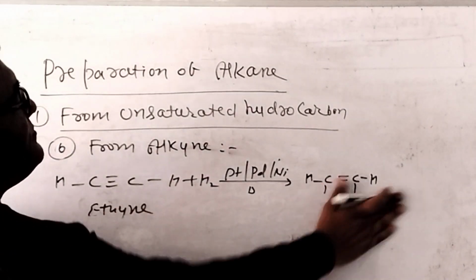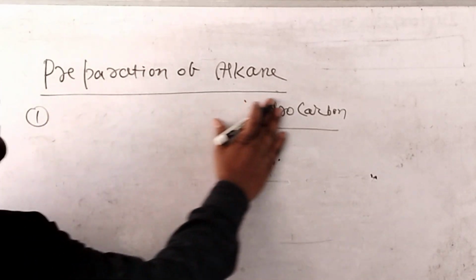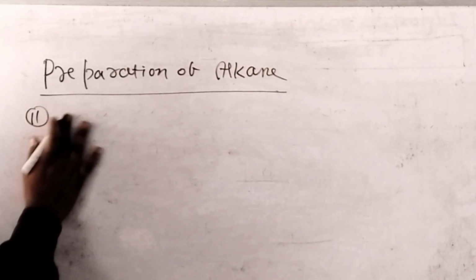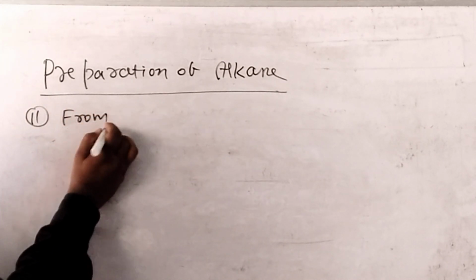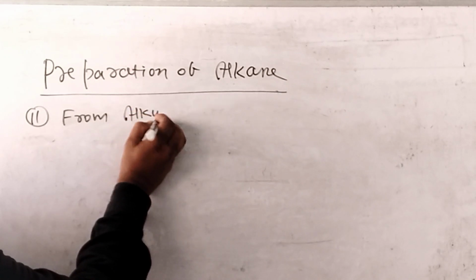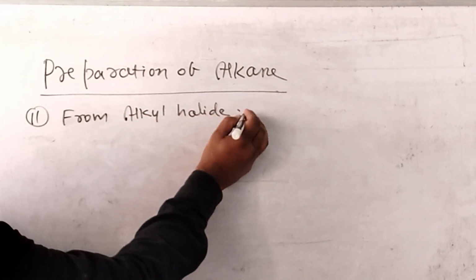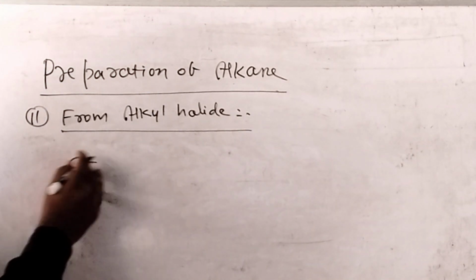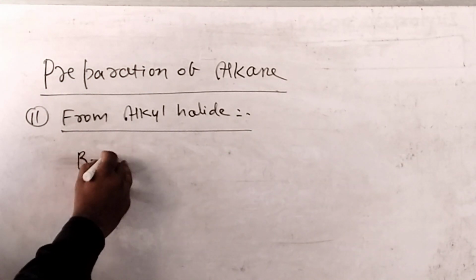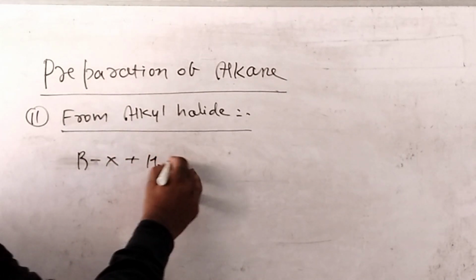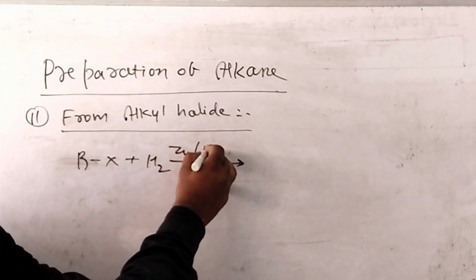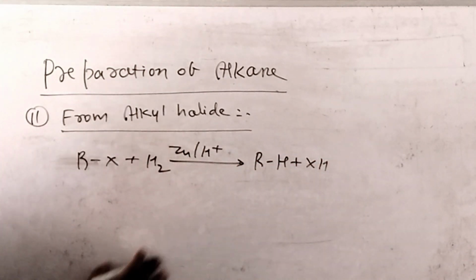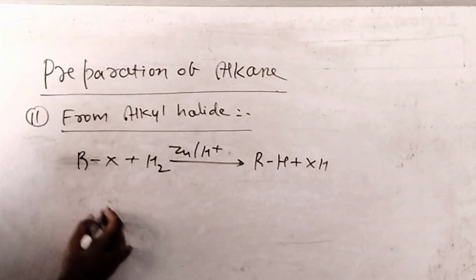Now the next method of preparation of alkane is from alkyl halide. Whenever alkyl halide reacts with H2 in presence of catalyst Zn and H+ in acidic medium, you can get alkane and hydrogen halide.